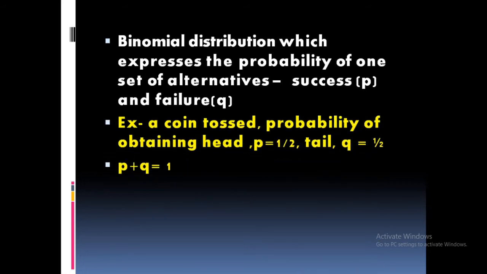If it is success, that is represented as P, failure, that is represented as Q. Example, when a coin is tossed, the probability of obtaining head is half the chance, that of tail is half the chance. You know that equation we studied, that is P plus Q equal to 1. So binomial is P plus Q whole square. It means how many times you put the trial, that is the whole square. P plus Q whole raised to n means n is the number of trials the experiment processed. Clear? So P plus Q whole square.